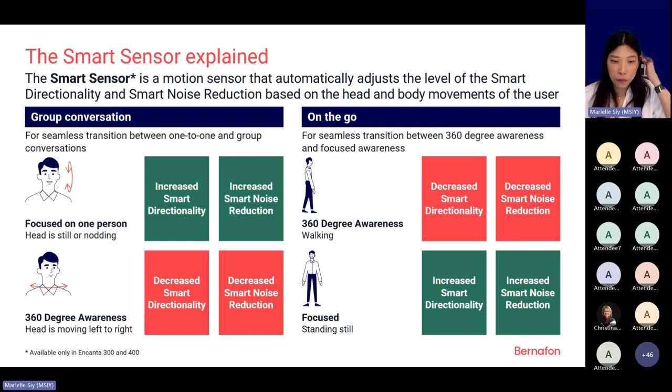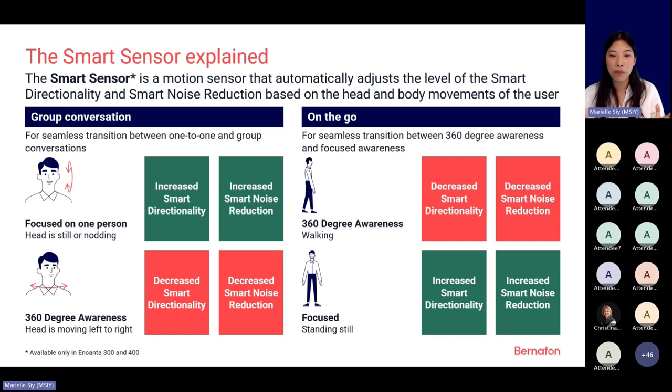There is another benefit of the smart sensor, which is very important to highlight. And this is being on the go. So the smart sensor also detects if you are walking or standing still. So if a person is walking in a noisy environment, then the smart sensor decreases the smart directionality and noise reduction.